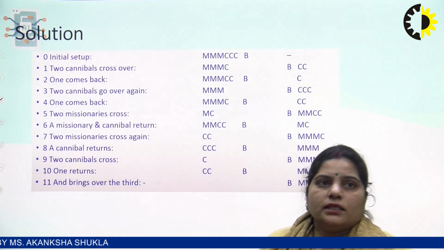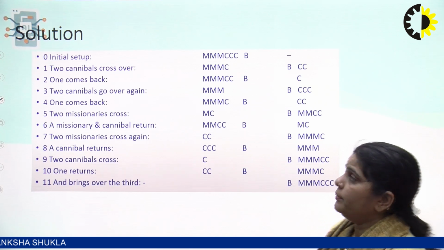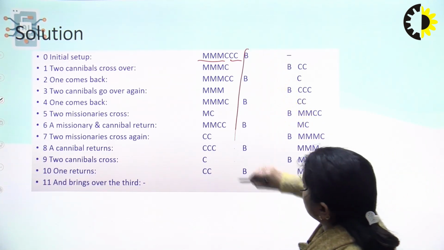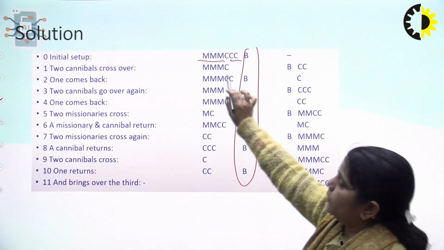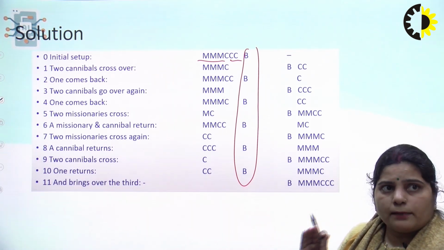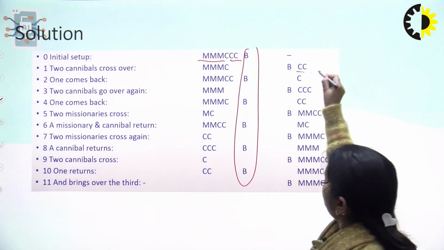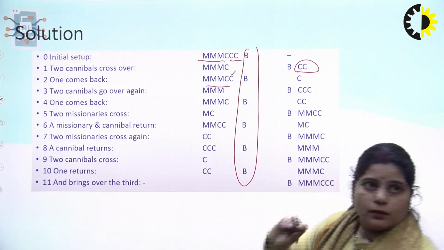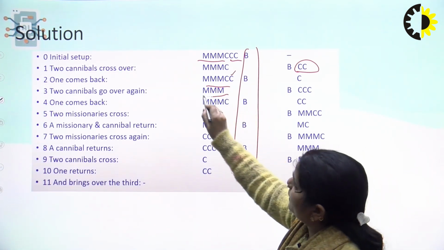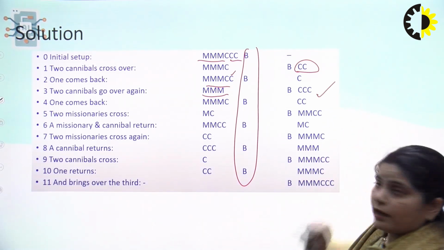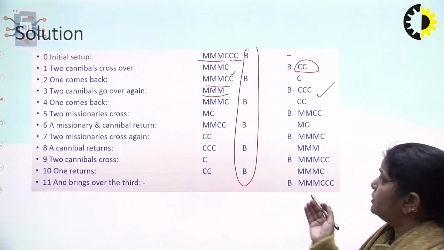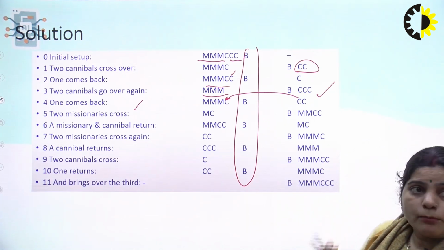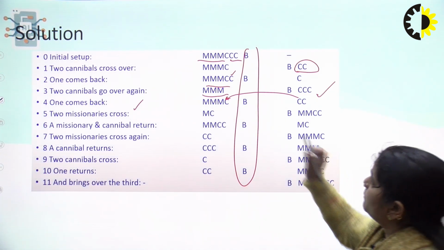So this is the solution for that problem. At the initial step we have 3 missionaries and 3 cannibals. This is a boat, and now in the first step 2 cannibals cross over by the boat. In the next step, 1 cannibal comes back, and then 2 cannibals go over again. So here we have 3 missionaries on one side and 3 cannibals on the other. Then again 1 cannibal comes back, because the number of missionaries must always be greater than the number of cannibals.